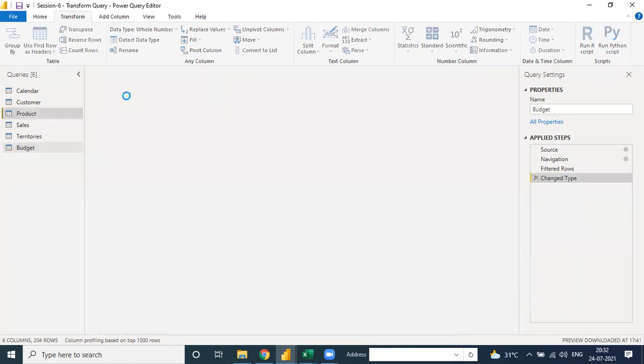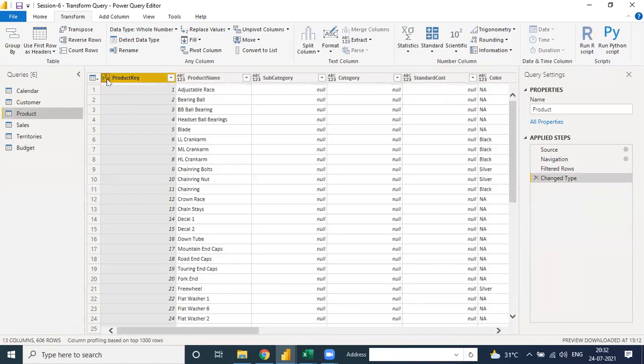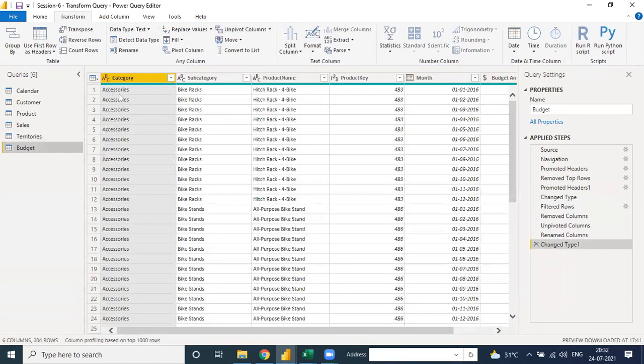If there is no match, like if there is an unwanted column with some ABC part and here is a budget, then you don't need to add this kind of column or this kind of indexing in the relationship tab. I will show you in a later step how to make this kind of relationship.